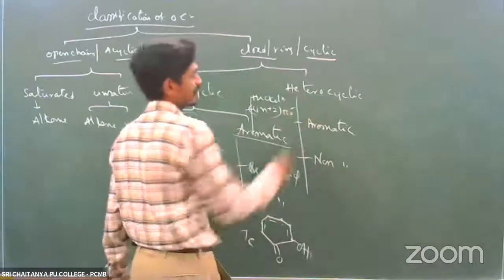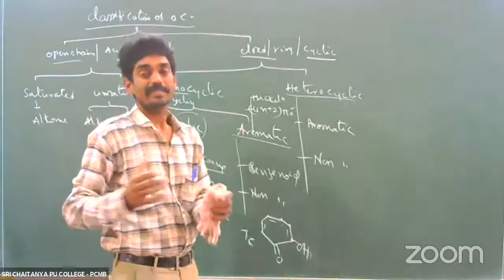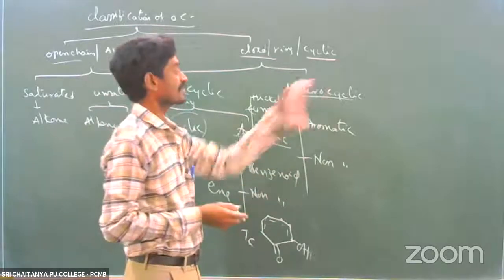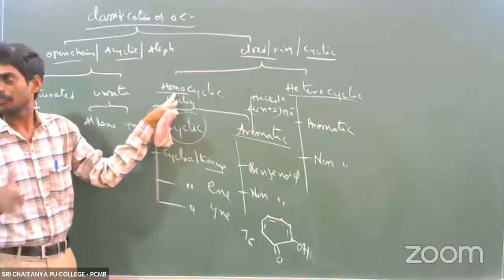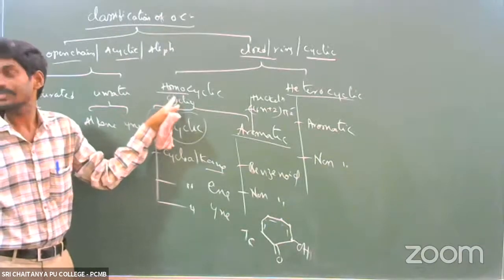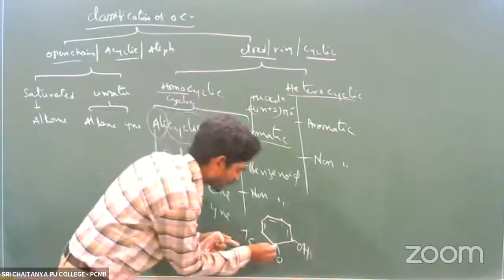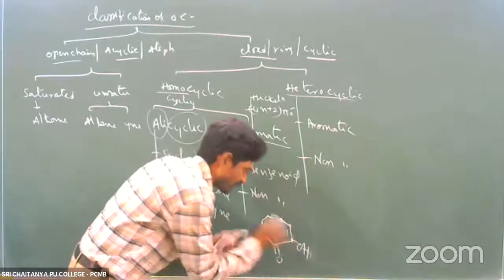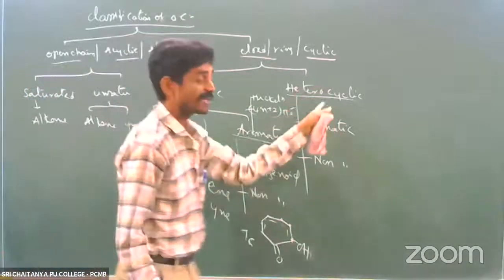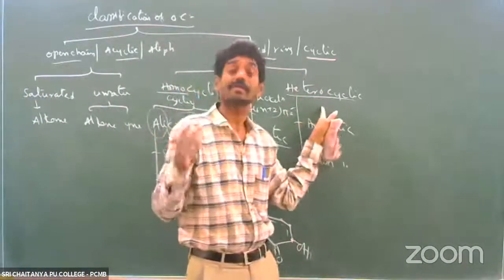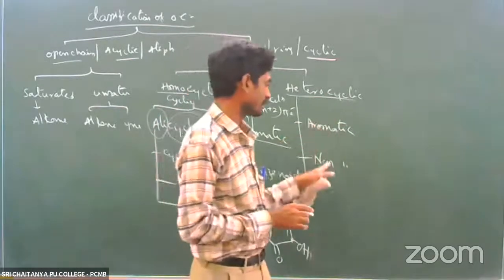Next one, heterocyclic means the cyclical ring carrying heteroatoms. Heterocyclic. Here, the entire cycle is made of polycarbon atoms. There is no heteroatom. This is called homocyclic. Homocyclic means the entire ring is made of carbon, polycarbon atoms. It is called homocyclic or carbocyclic. If the ring is made of heteroatoms along with carbon atoms, that are called heterocyclic. So they are aromatic and non-aromatic.